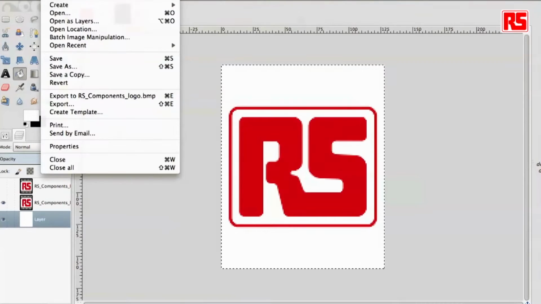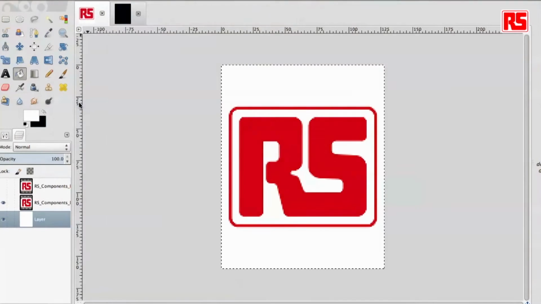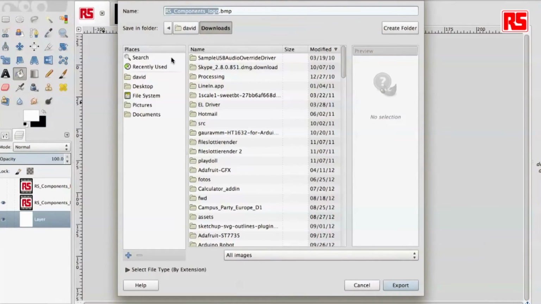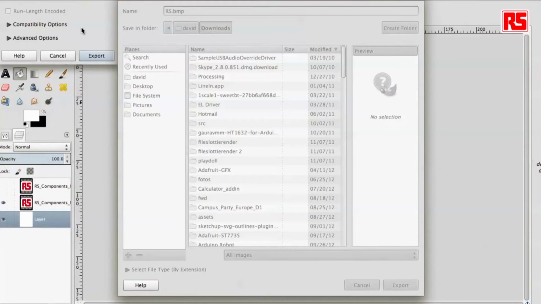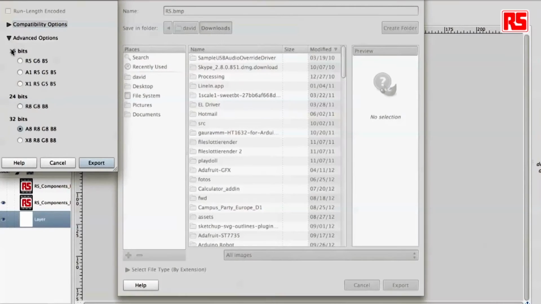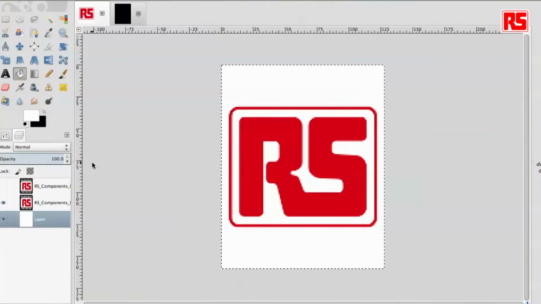I just need to export it as a BMP picture. Just for brevity I will call it rs.bmp, and I click on export, and I have to make sure I choose the right options. So I'm going to choose 24 bits for the color depth and export.